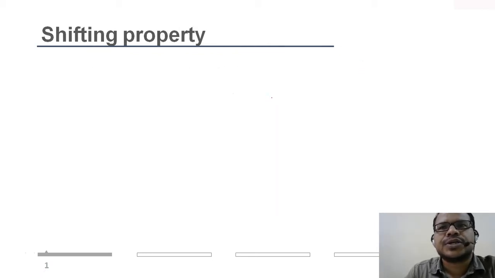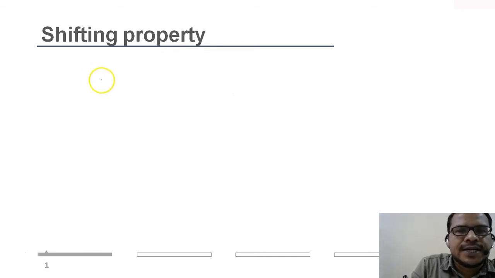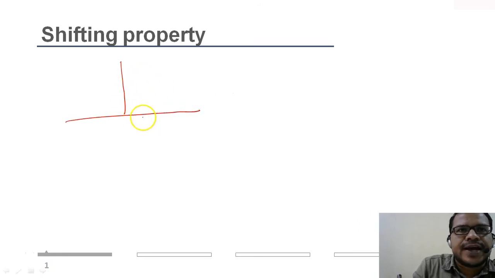Now let's start with some properties of the impulse function. We'll start with the shifting property. Shifting means, let's say this is the time axis and here is my original signal delta t. If I shift it either in the positive or the negative time axis, how will the signal look?